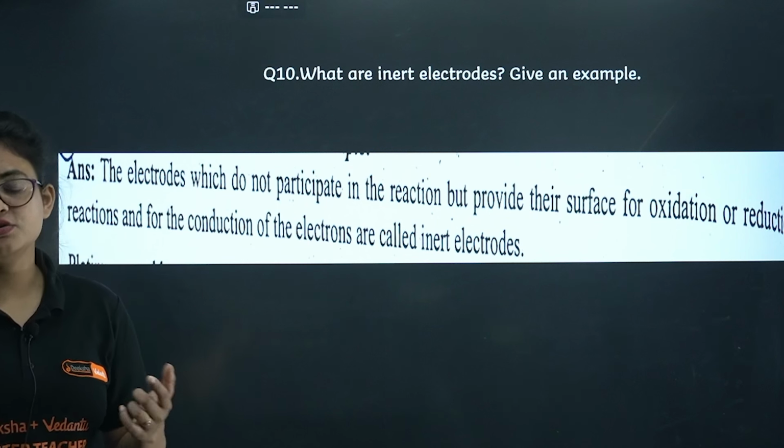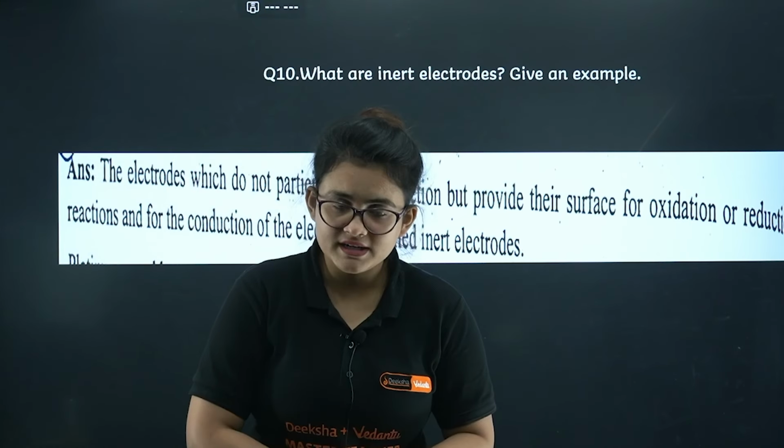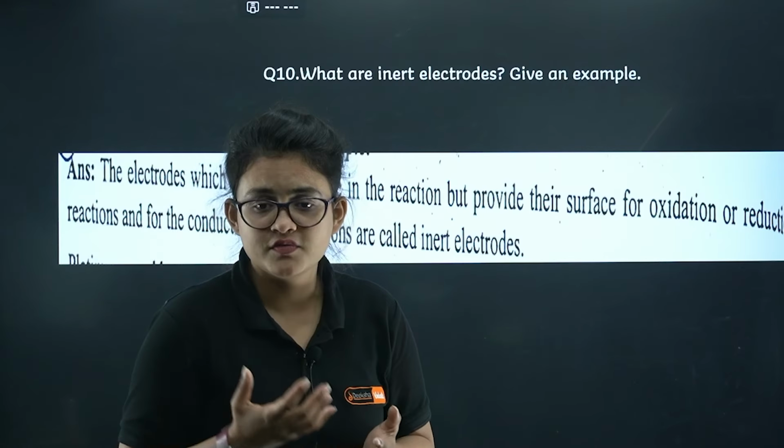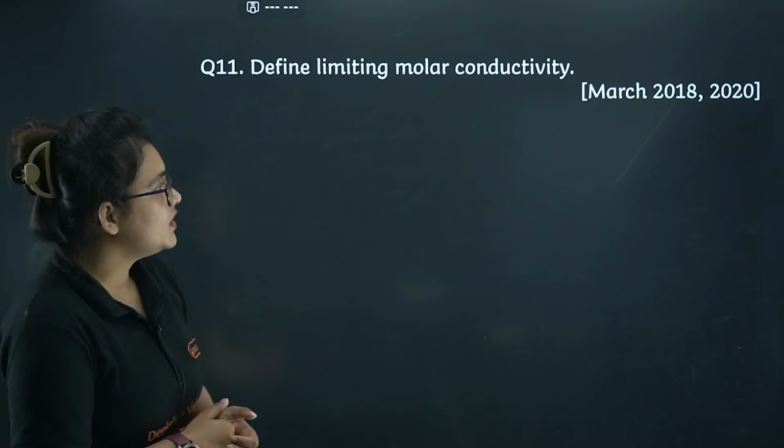They are called inert electrodes. Some examples you can take are platinum electrode and gold electrode. Okay, they just provide the surface area. Let's proceed. Define limiting molar conductivity.